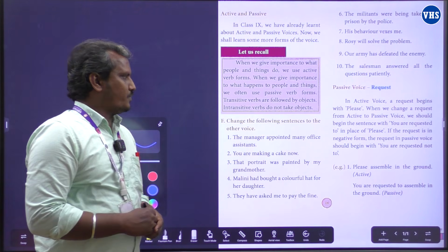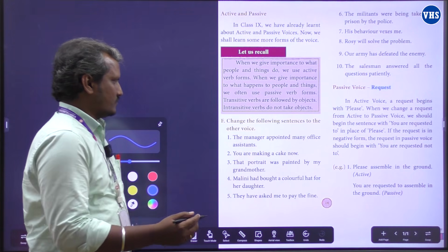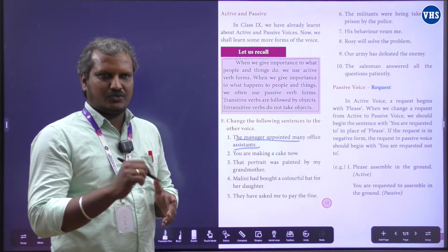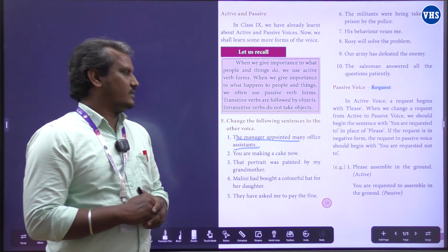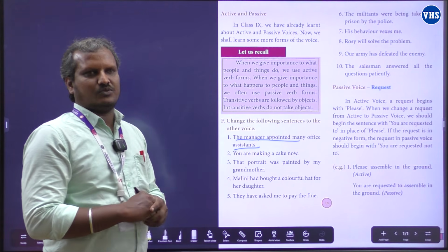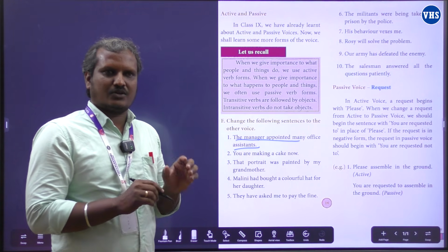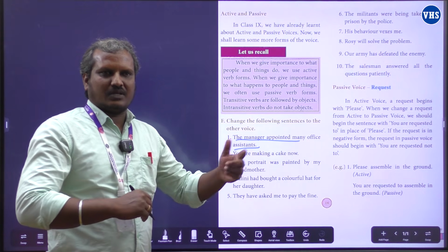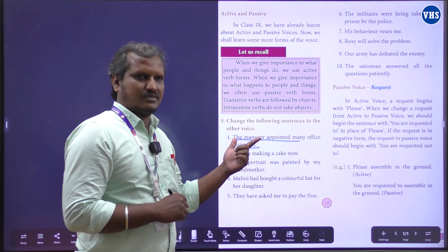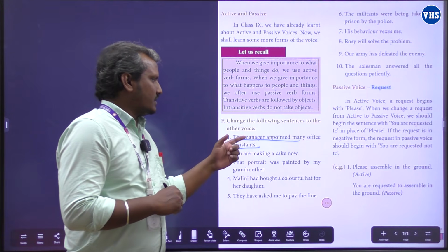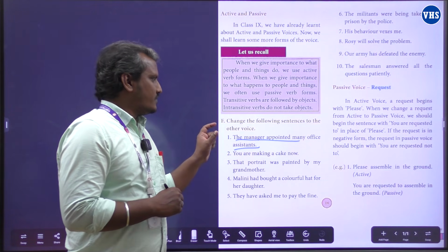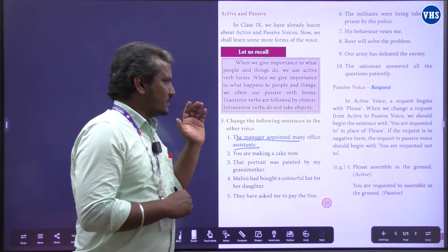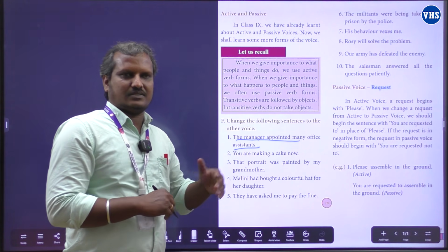The manager appointed many office assistants. First, look at the sentence. Before answering the question, we should understand and be very clear whether the sentence is in active voice or passive voice. Sometimes they will give you in the question instruction: change the following sentence into passive voice, or change the following sentence into active voice. But sometimes in the instruction they will tell you, change the following sentence into other voice. So அப்படி கொடுக்கும்போது